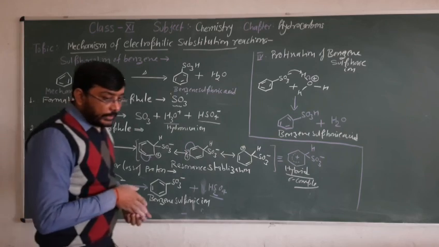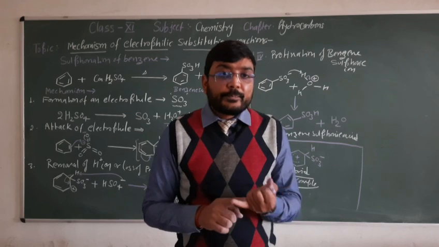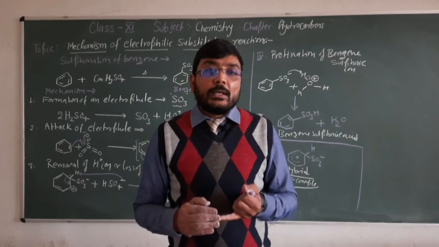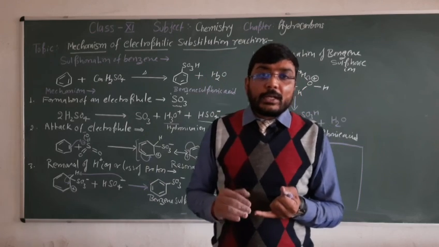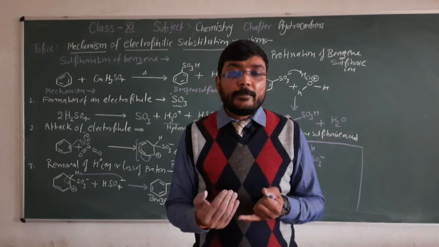So today in this video I explained the mechanism of electrophilic substitution reactions by taking the example of the nitration of benzene and sulfonation of benzene.